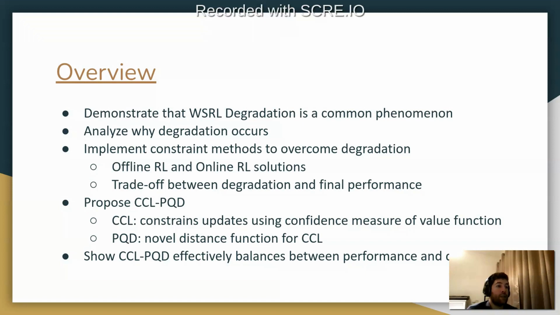And we show that there's a trade-off between the degradation and final performance. And we propose CCL PQD, where the CCL component constrains the updates using a confidence measure of the value function. And PQD is a novel distance function that we introduce for CCL. And we show that CCL PQD effectively balances between performance and degradation.